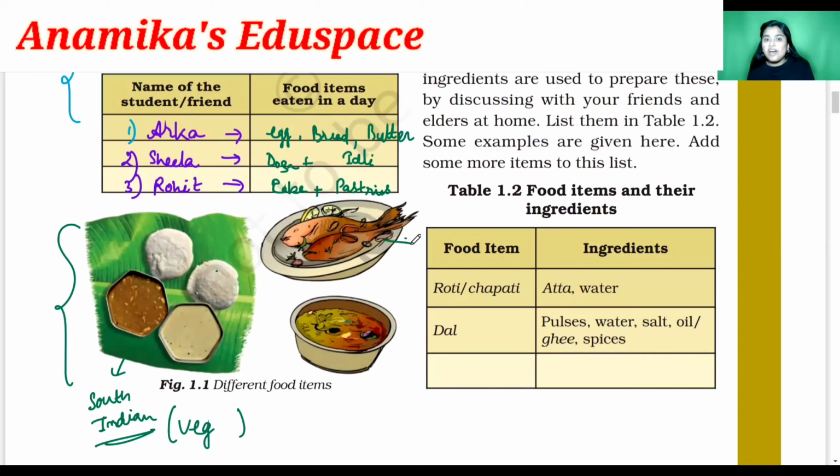And this is what? This is the love of Bengali people, that is fish. So they have fish because fish is a proteinaceous food item, and the bodybuilders also have fish. Clear, students? And then this may be a pie or something like that. So this is the veg food, whereas this is the non-veg food. Clear, students? Now we'll move to the next part of the chapter.